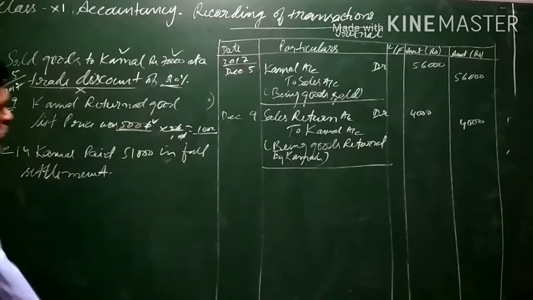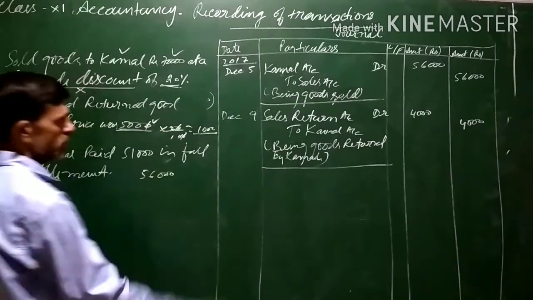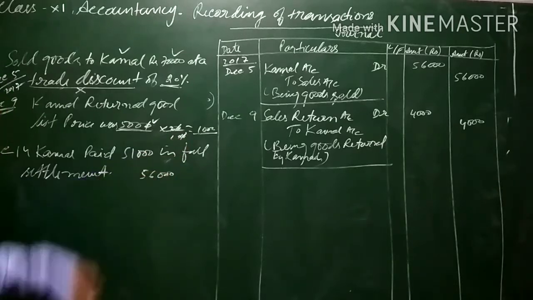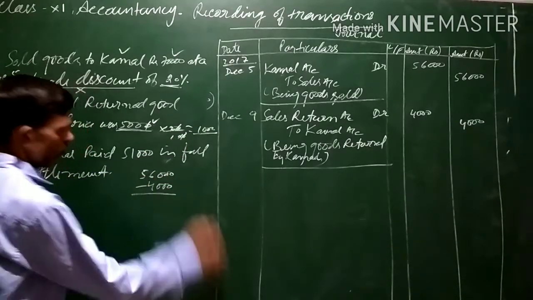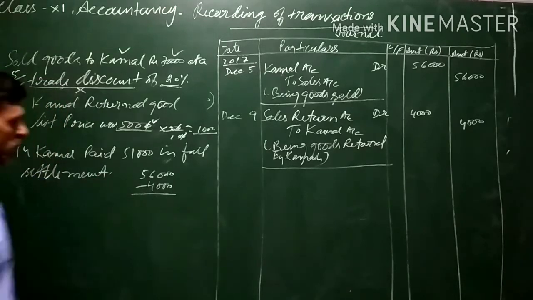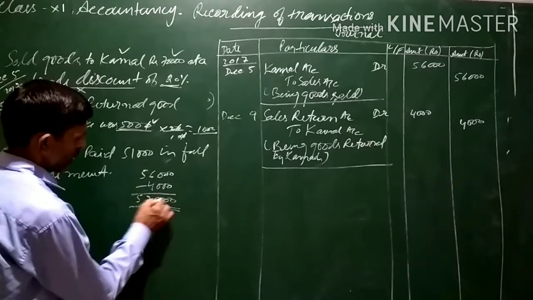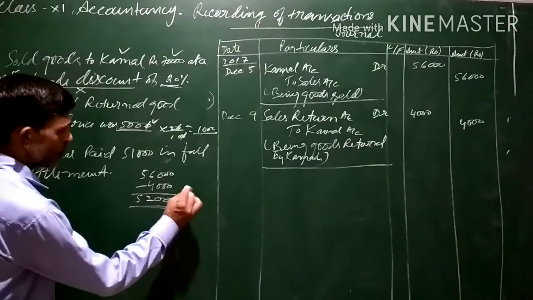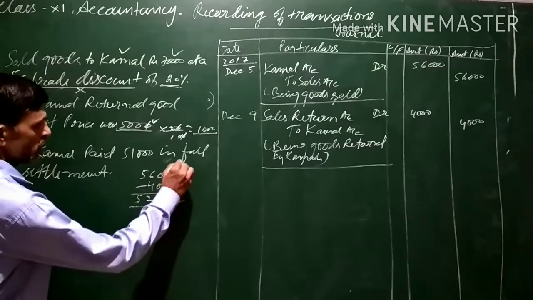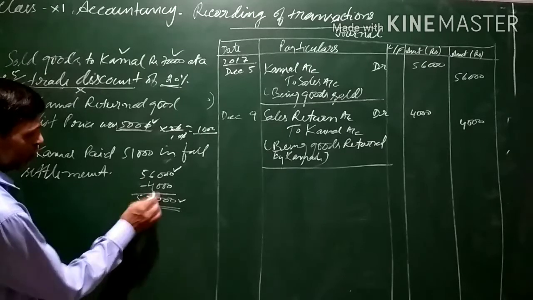Now, as you know, our sale was originally only 56,000. Out of this 56,000, goods worth 4,000 rupees were returned. So we were expecting 52,000 from Kamal. Kamal was to pay us 52,000, because out of the sale of 56,000, 4,000 of goods were returned. So Kamal will pay us 52,000.